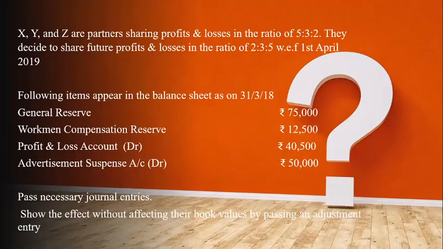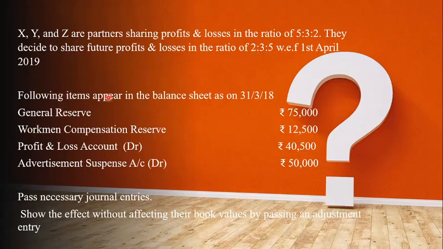Let's do one more problem. Okay, try to understand this problem now. See, the question says X, Y, and Z are partners sharing profit in the ratio of 5 is to 3 is to 2, and they decided to share the profit and loss in the ratio of 2 is to 3 is to 5. So I've taken the same ratio so that the calculation will be easy now. So we know that here X is sacrificing and Z is gaining.